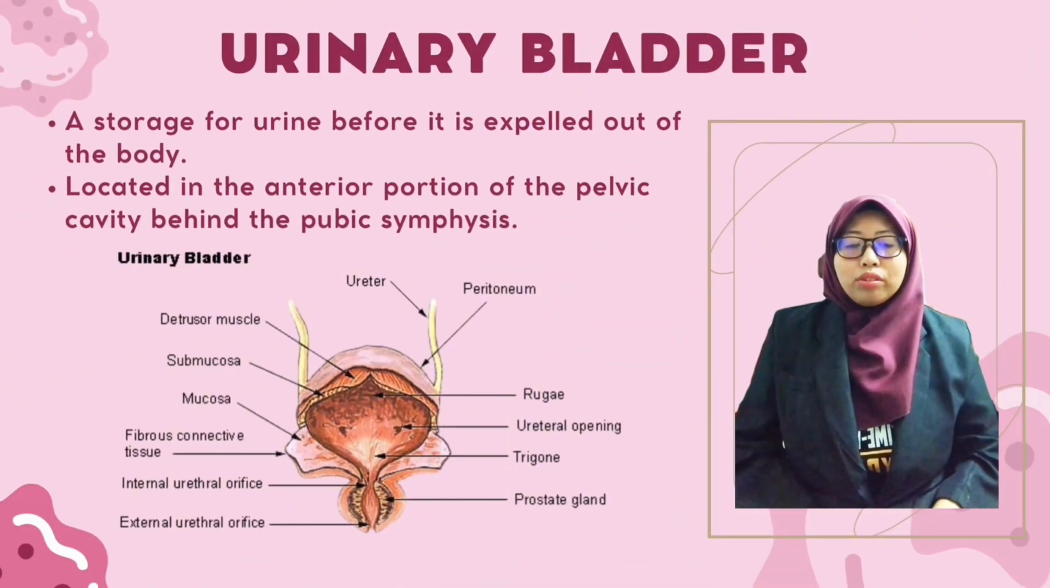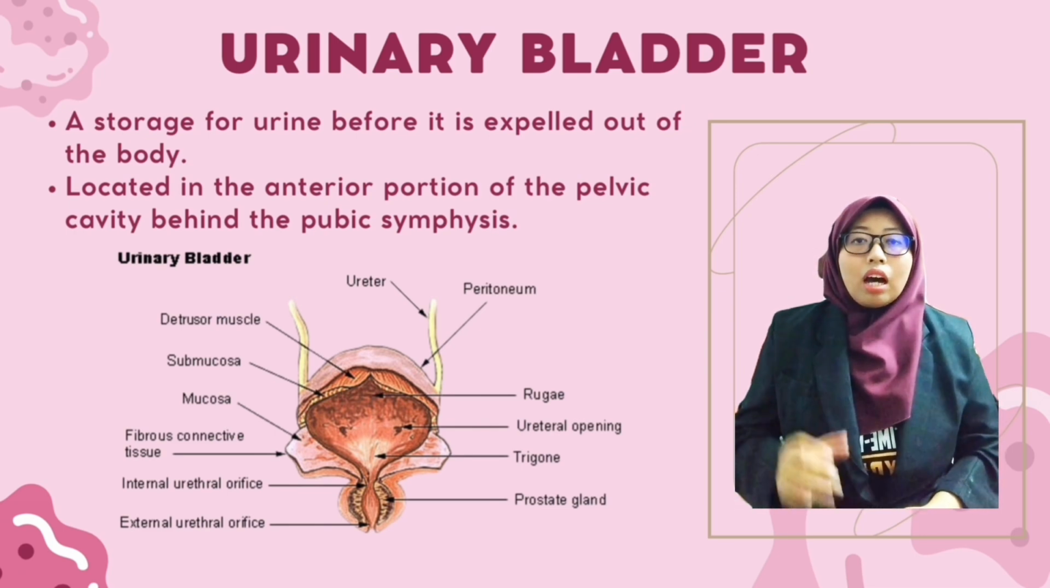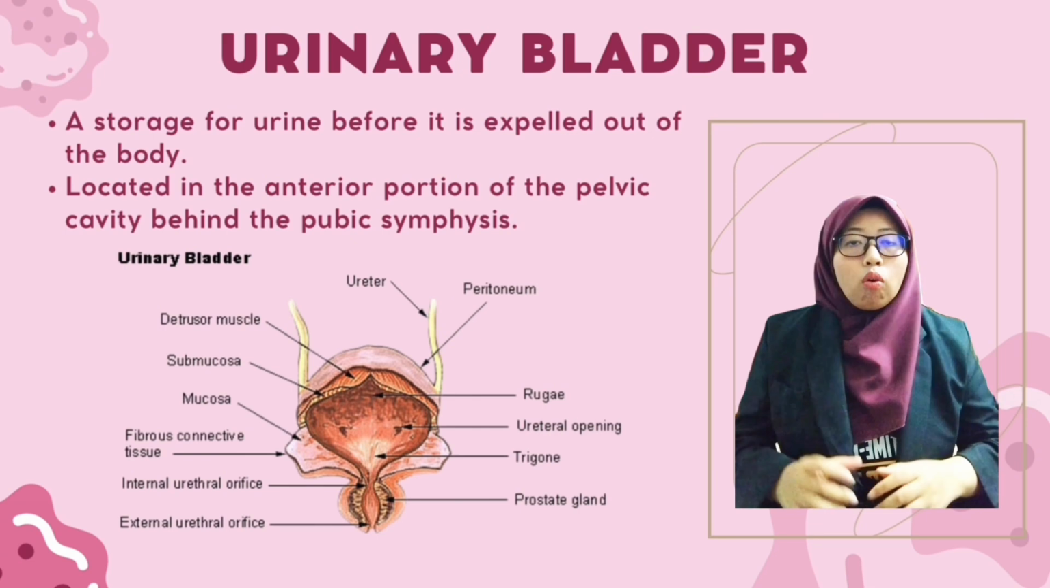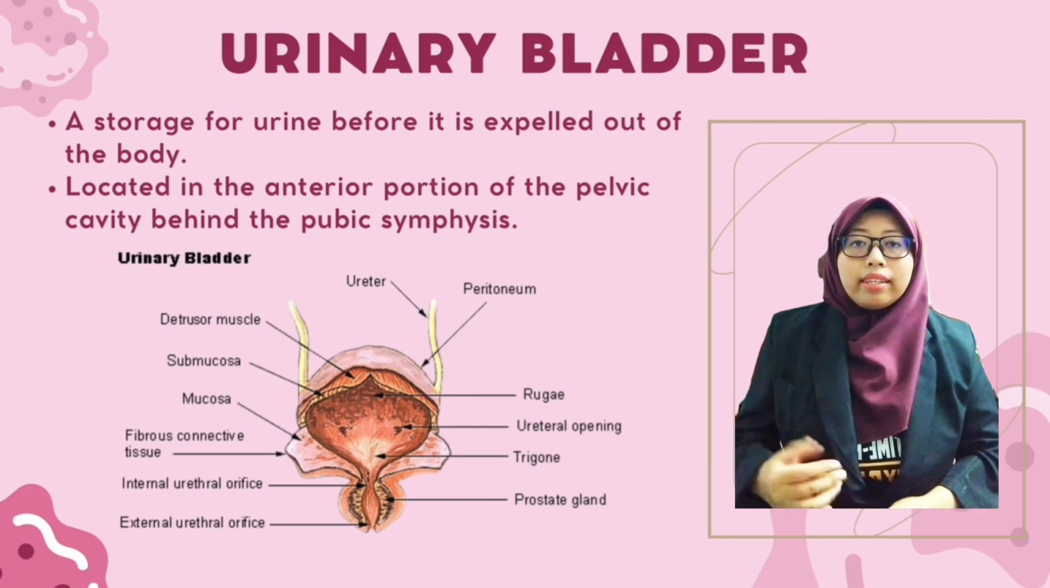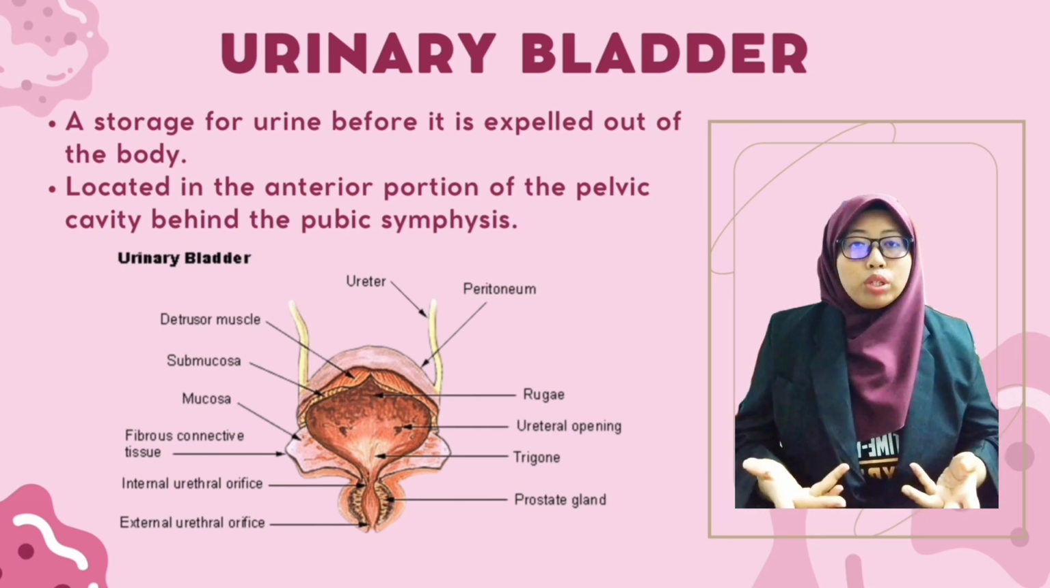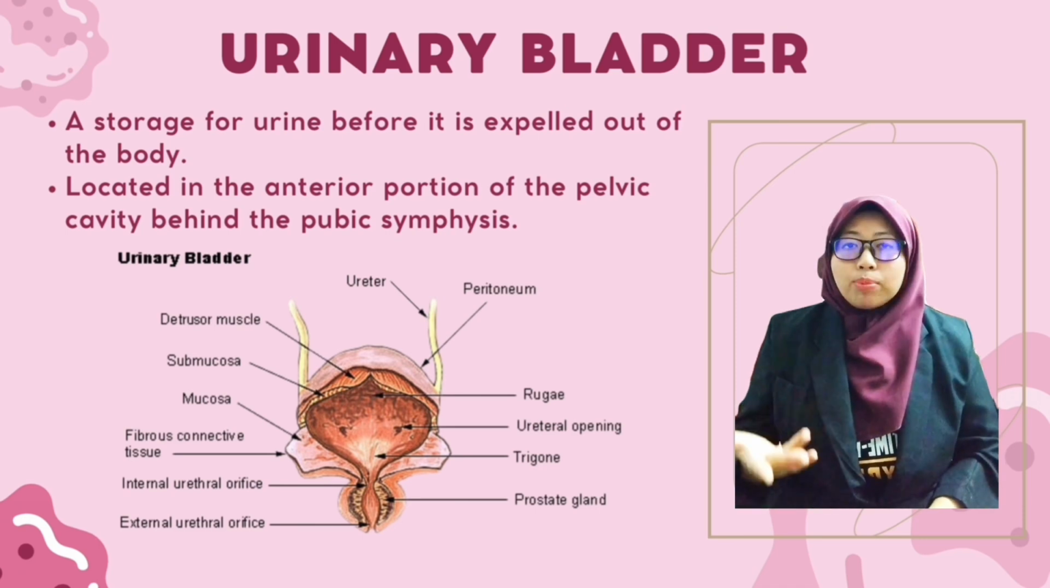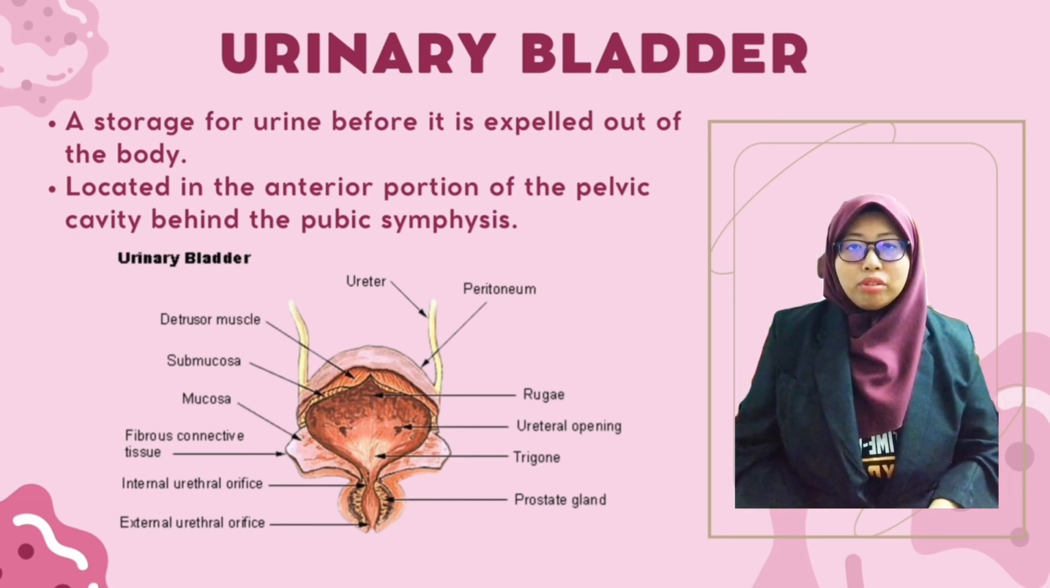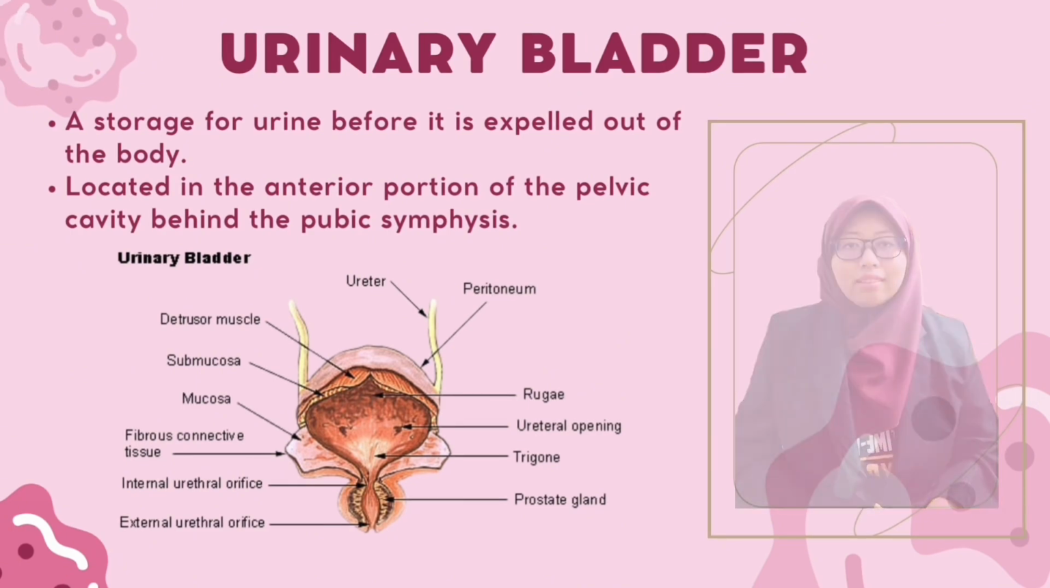Next, I am going to talk about the urinary bladder. The urinary bladder is a hollow, oval-shaped, muscular organ that acts as storage for urine before it is expelled out of the body. The urinary bladder is located in the anterior portion of the pelvic cavity, behind the pubic symphysis.